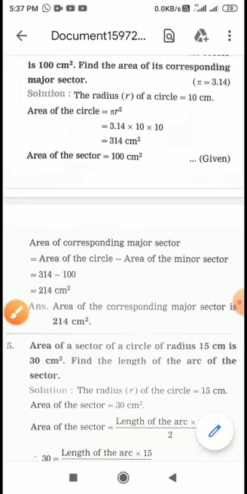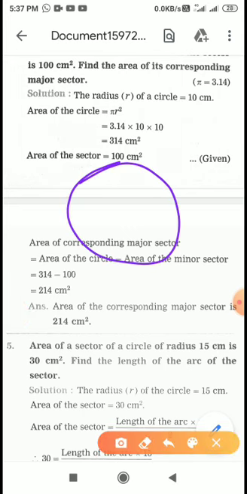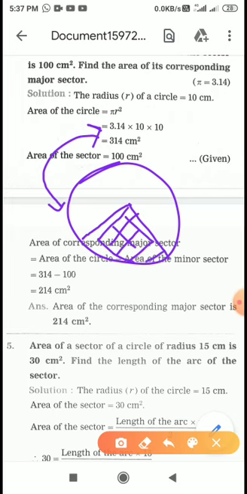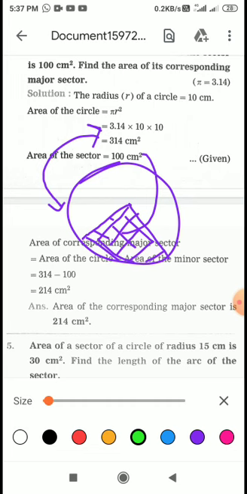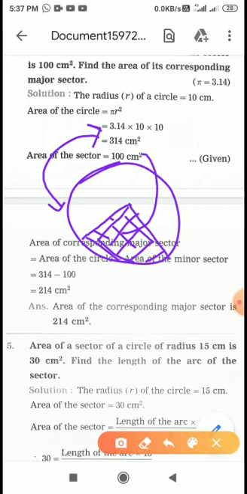So what I want to explain is, in this circle, the total area is given 314. Just now we have calculated. Total area 314, and the area of this part, this sector, area of this sector is 100. And what we have to calculate? We have to calculate the area of major sector, the green part. This part we have to calculate.